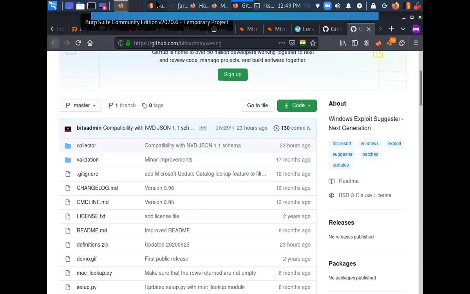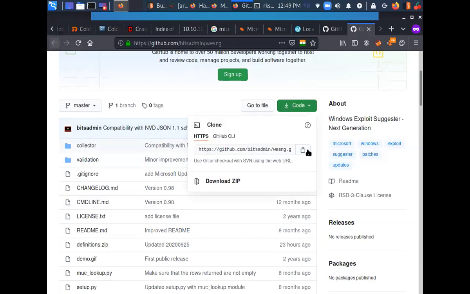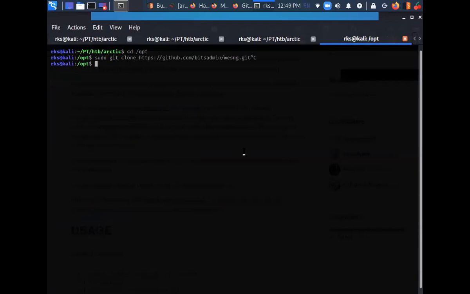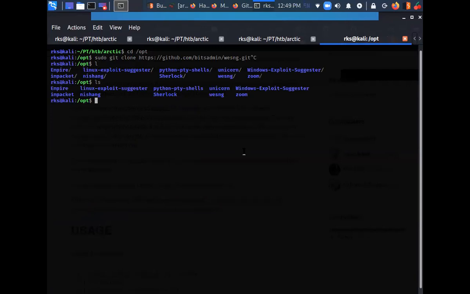Okay, so let's just git clone it. I have my directory over here. Let's do sudo git clone followed by your path, and I have already cloned it. As you can see, I have my Windows Exploit Suggester over here and WESNG over here.